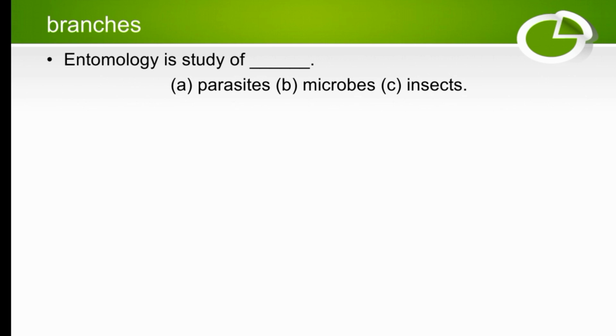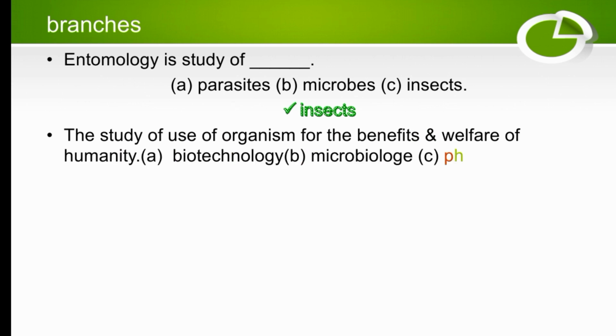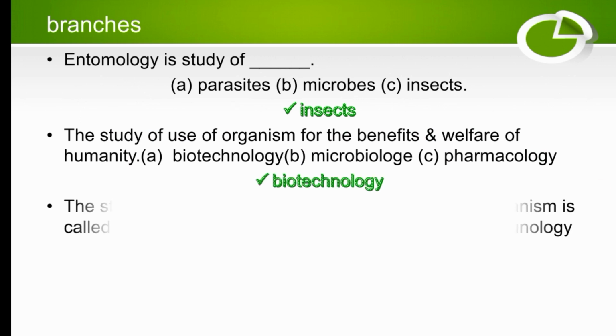Entomology is the study of dash: parasites, microbes, or insects. So entomology is the study of insects. The study of the use of organisms for the benefit and welfare of humanity. The options are biotechnology, microbiology, or pharmacology. The study of the use of organisms for the benefits and welfare of humanity. So the right answer is biotechnology.